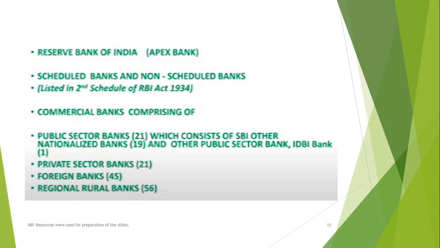So, Axis Bank is your first new generation private sector bank, followed by ICICI, HDFC, Kotak Mahindra. They all are new generation private sector banks, very aggressive. Whereas if you look into old generation private sector banks, you'll get banks like Federal Bank, South Indian Bank, Karur Vysya Bank. They are old generation. They have been in the market for almost 90 to 100 years, but in private mode. And during the era of nationalization, they were not taken over by the Government of India. Maybe their scale of operation was less.